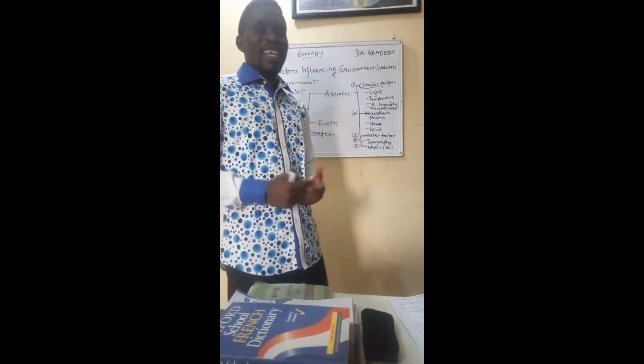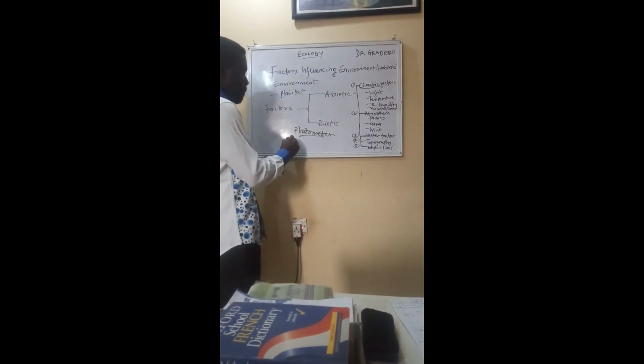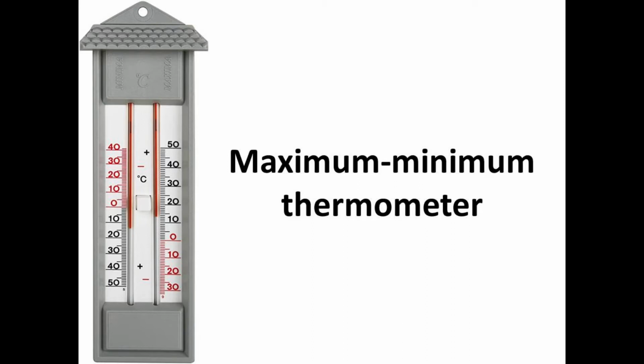So an ecologist is more interested in measuring the lowest temperature for the day and the highest temperature for the day, or the lowest temperature in a season and the highest temperature in the same season. To measure the range of temperature in a particular environment, ecologists normally use an instrument called minimum and maximum thermometer, or maximum and minimum thermometer.